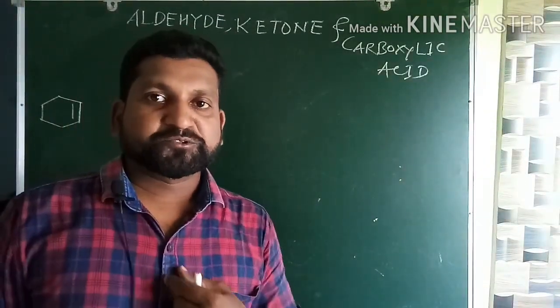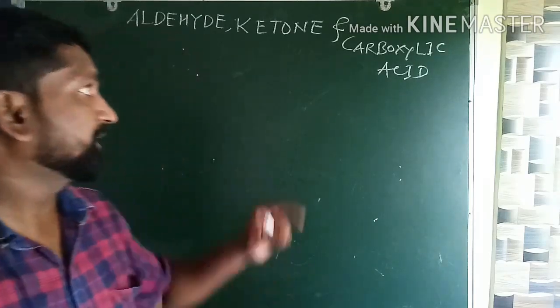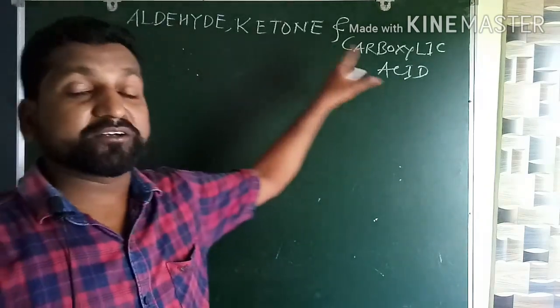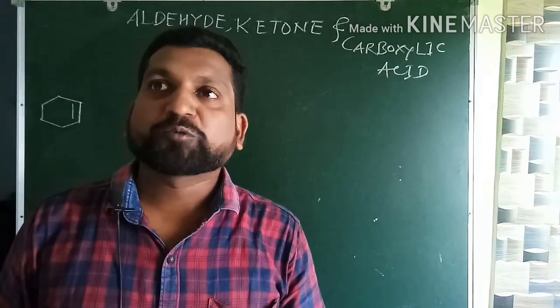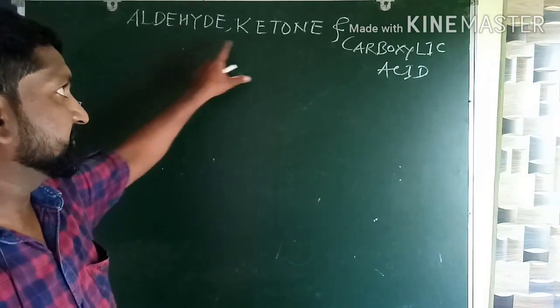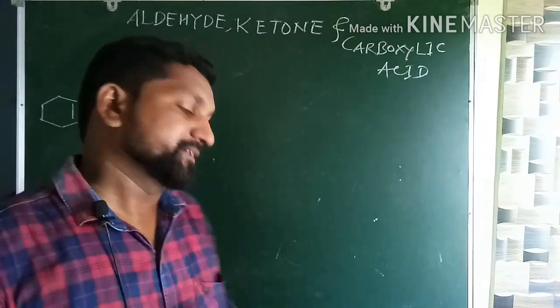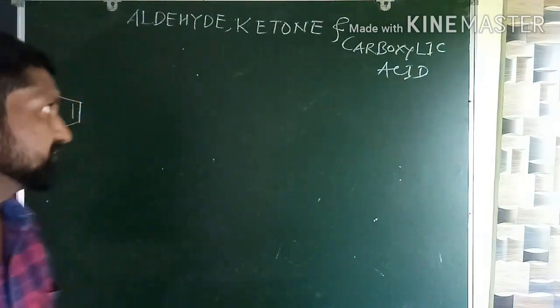So, hello dear students. Today we will discuss a new chapter named aldehyde, ketone and carboxylic acid. It is one of the important topics from paper 2, that is called organic chemistry. Aldehyde, ketone and carboxylic acid. So, without wasting a moment, let us directly start the chapter.